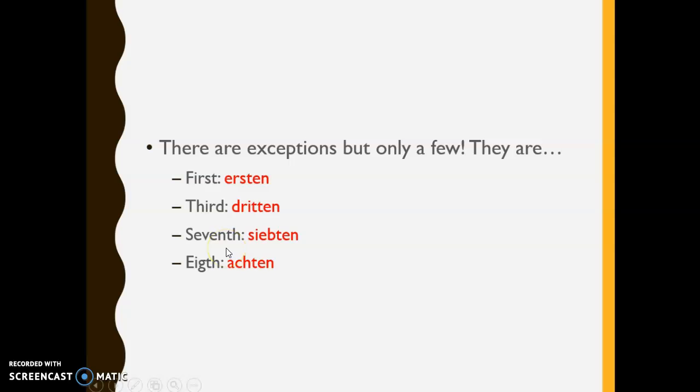The 7th, not too far of a stretch. Siebten, we just take off the en because it would be weird to say siebenten. So it's just siebten. Okay? Like we did with 17, we take off that en and we just make it siebten for the 7th. Okay? Then you may have noticed this in my previous example. The 8th, it's not too weird. We just don't need 2 t's here, so we take one out. So achten. Alright.